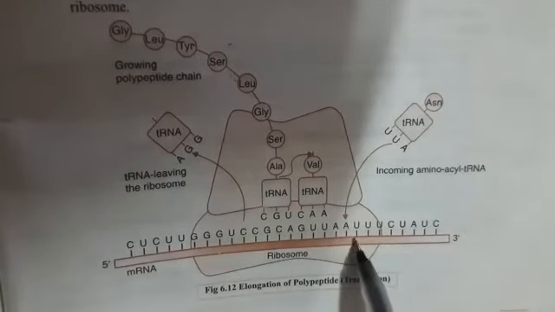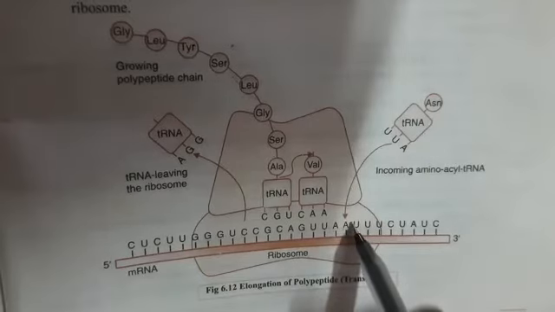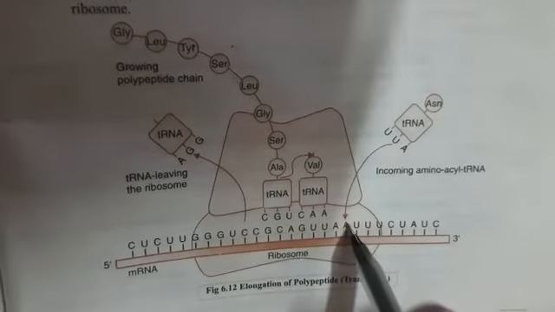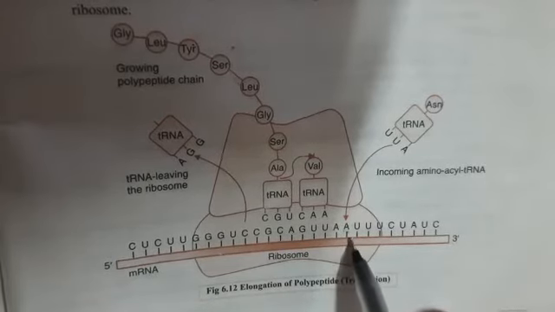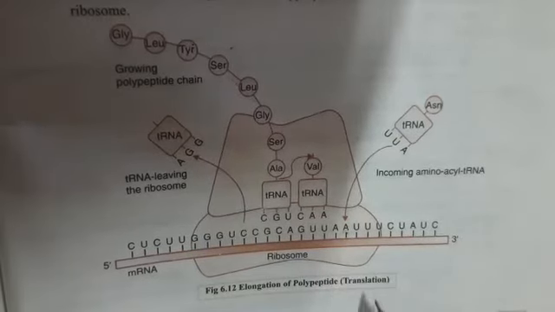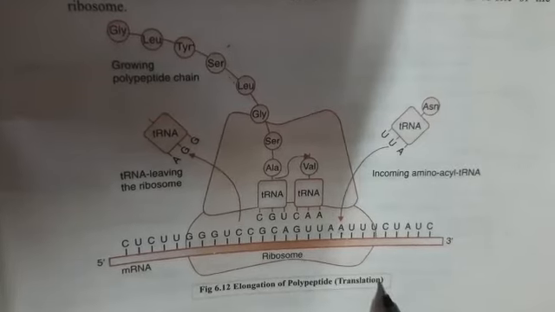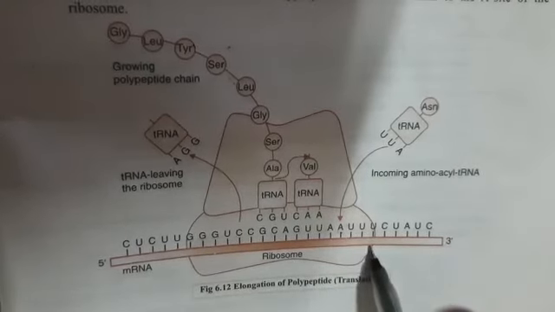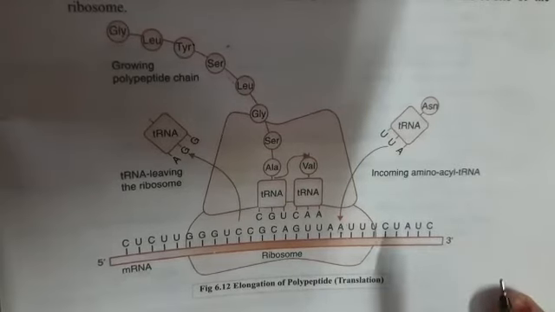Suppose a termination codon comes in between, say UAA, which is the termination codon. There is no transfer RNA for it, so the process will be stopped and hence there is termination of the polypeptide chain. In this way, I think you must understand the process of translation, how it carries on, and you have to draw the diagram and write in your notes. We will discuss the next topic in the next video. Till then, bye.